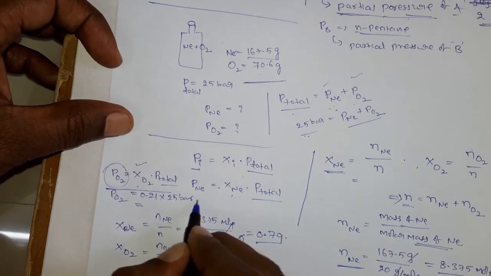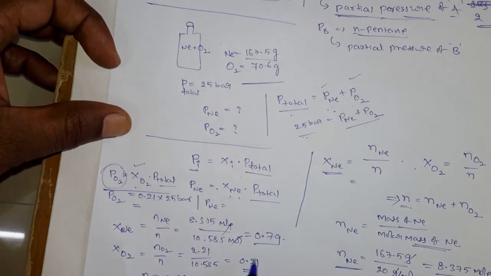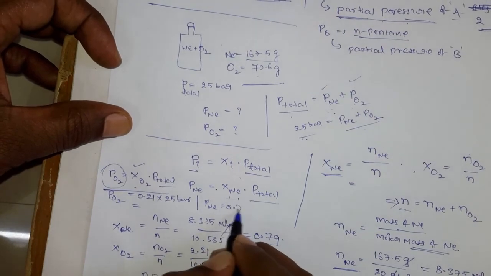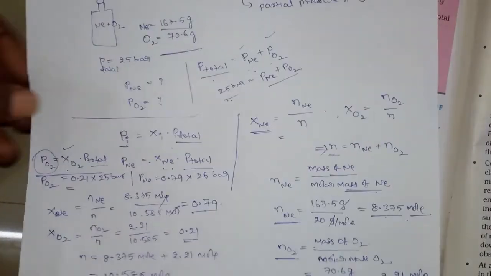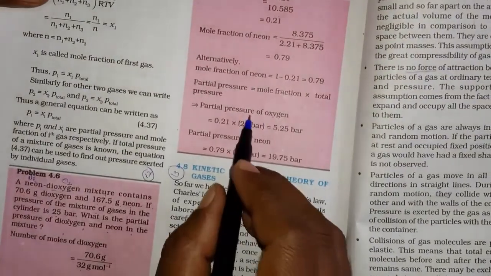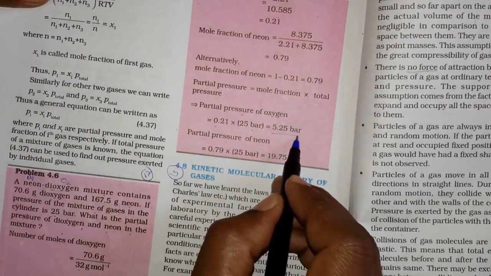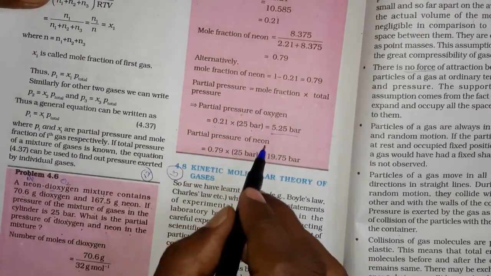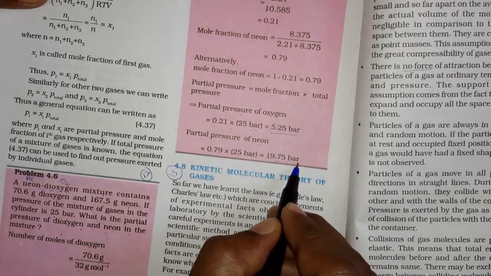And for the partial pressure of the neon, the mole fraction of the neon is 0.79 into 25 bar. So finally, the partial pressure of the oxygen is 0.21 into 25 bar, that is 5.25 bar. And the partial pressure of the neon is 0.79 into 25 bar, that is 19.75 bar.